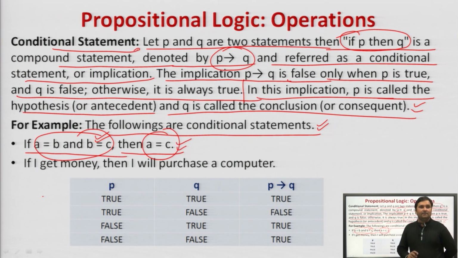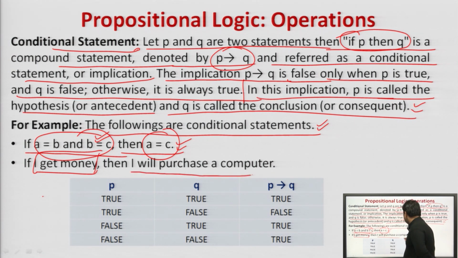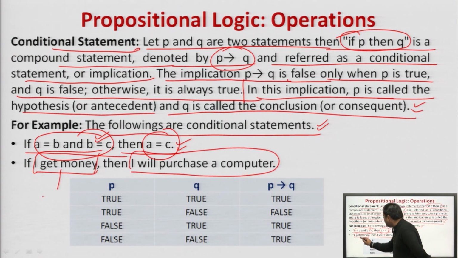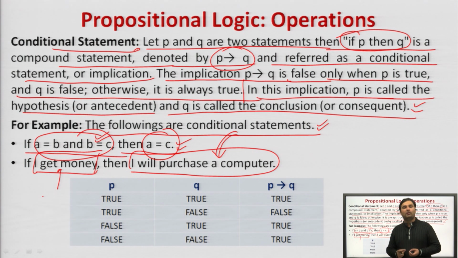Now, if I get money, then I purchase a computer. So, what is happening here? This is a hypothesis: if I get money, then I will purchase a computer. If I get money is the hypothesis, and purchasing a computer is the conclusive or consequent statement. This was the definition of the conditional or implication statement, and these were the examples.